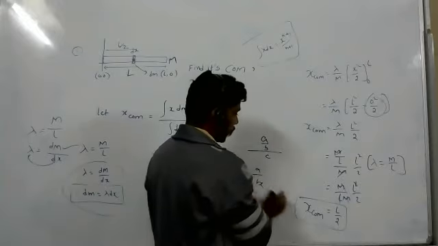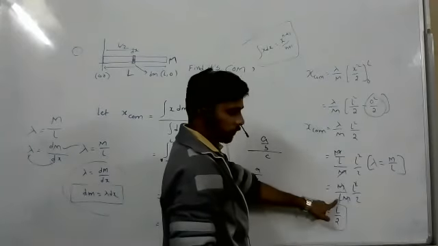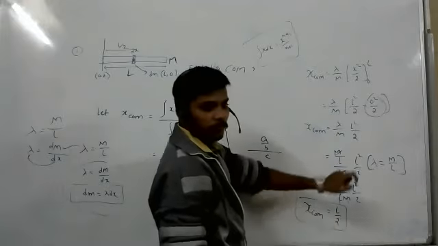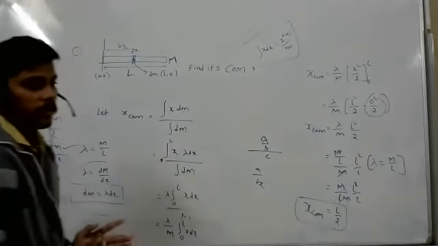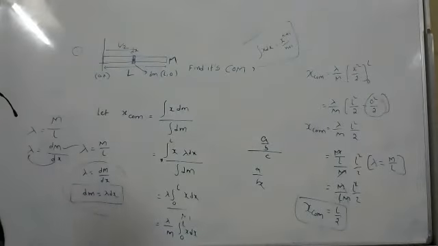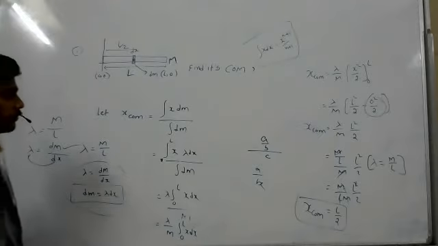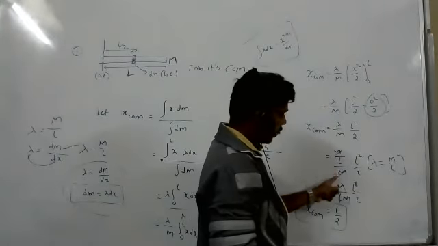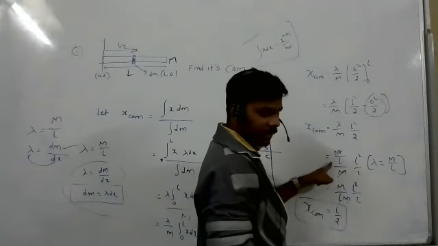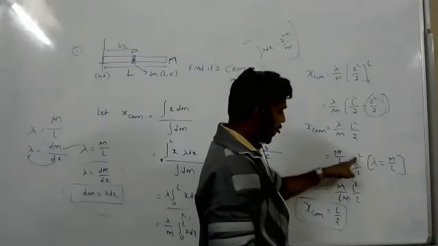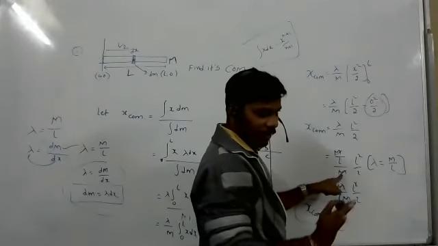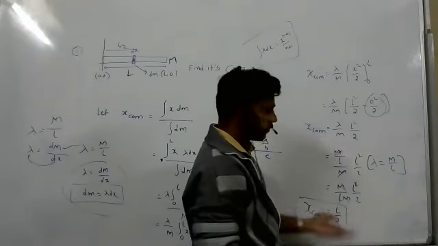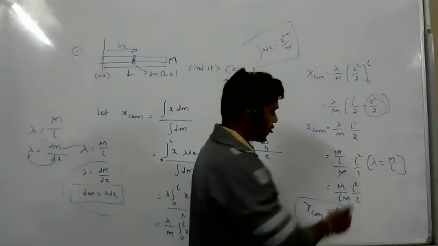So after that, M will get cancelled, right? L will get cancelled, right? How? I know how. Okay, you again wrote M and L.